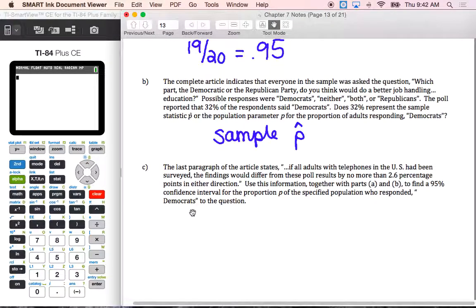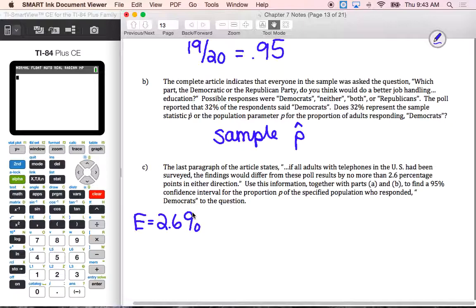Then for part C, the last paragraph of the article states, if all adults with telephones in the U.S. had been surveyed, the findings would differ from these poll results by no more than 2.6 percentage points in either direction. Use this information together with parts A and B to find a 95% confidence interval for the proportion P of the specified population who responded Democrats to the question. When they are saying no more in either direction, that's your E. So E is going to be 2.6%.